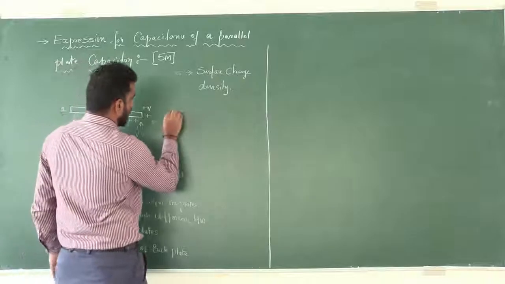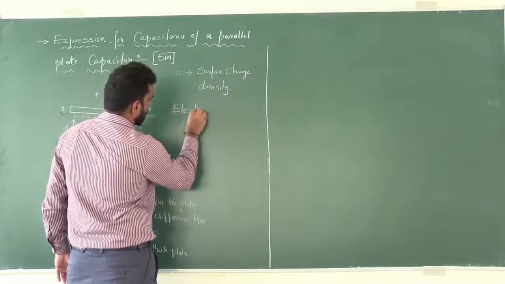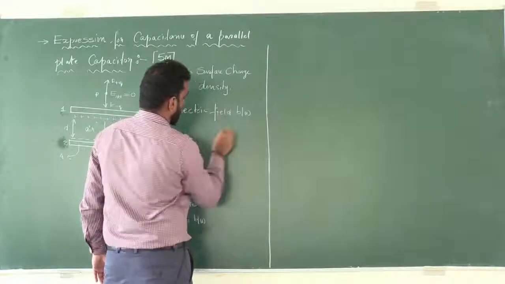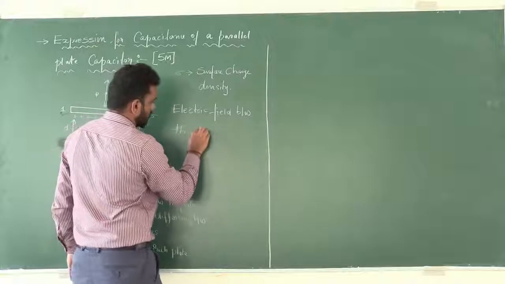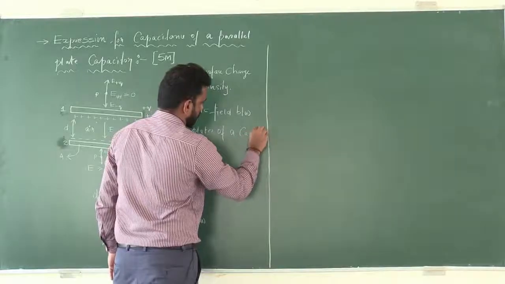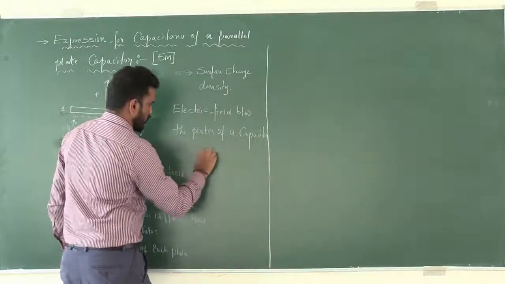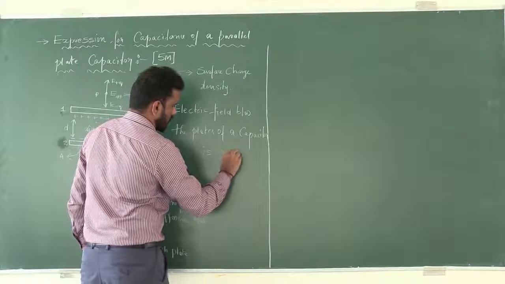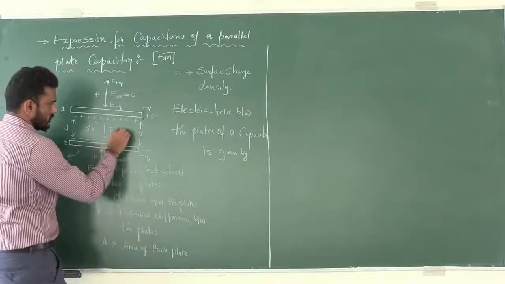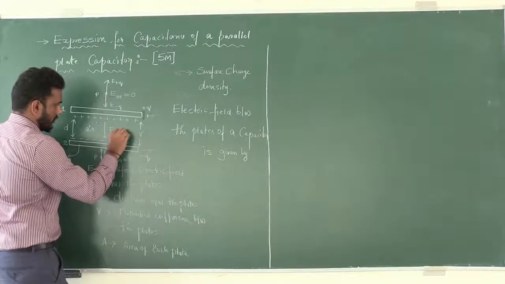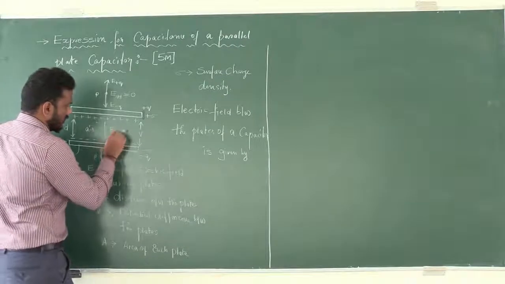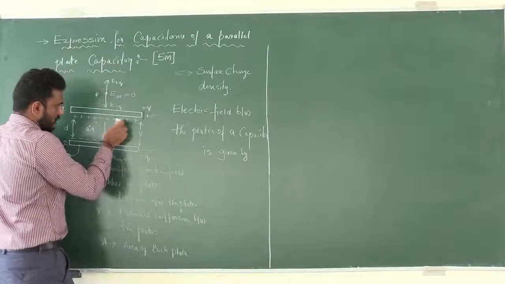So I will write now, electric field between the plates of a capacitor is given by. Suppose I choose a point here, say P. What is the electric field at the point P due to positive charge?